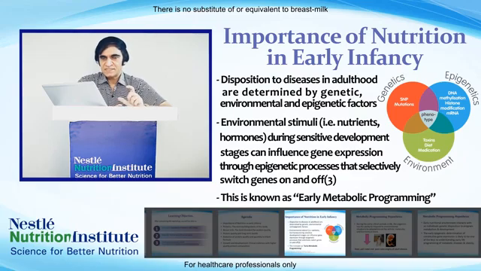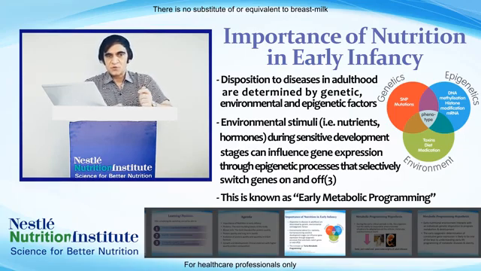If we compare the gene with a bulb, the epigenetic process is the switch. The epigenetic process controls the expression of the gene. By controlling the switch, we can control how much light will be expressed from the bulb. In that way, the epigenetic process controls how much gene will be expressed and how much gene will not be expressed. That is the switch on and switch off mechanism.